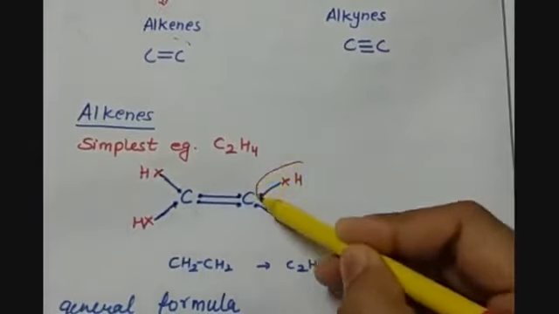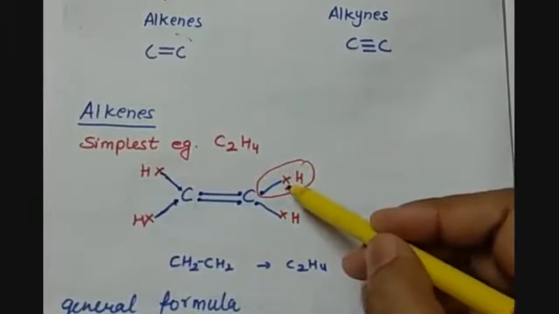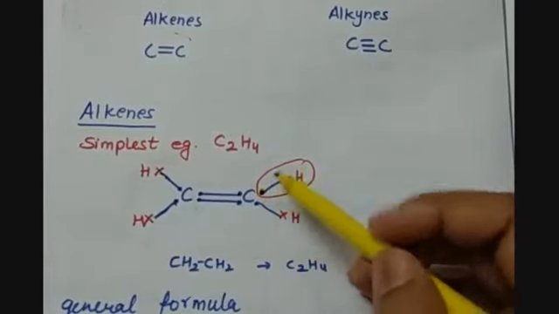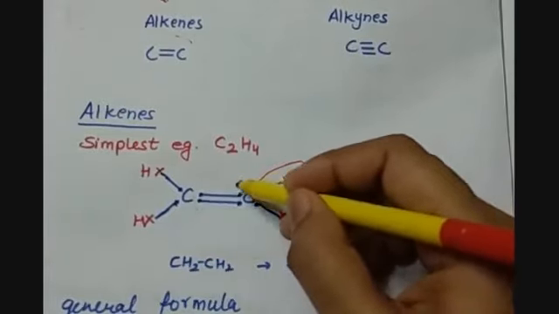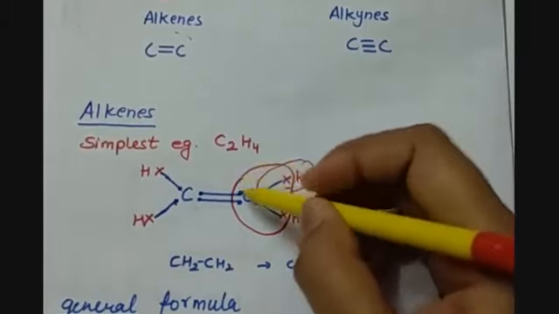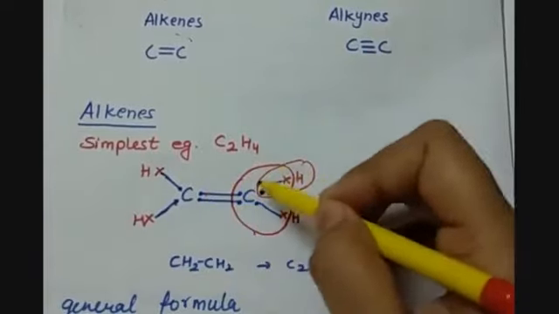You can see it here that one electron it was already having, but it needs 2, so it is sharing 1 from here. And each carbon atom is also completing its octet. 2 it is getting from here, so that will make it 4.